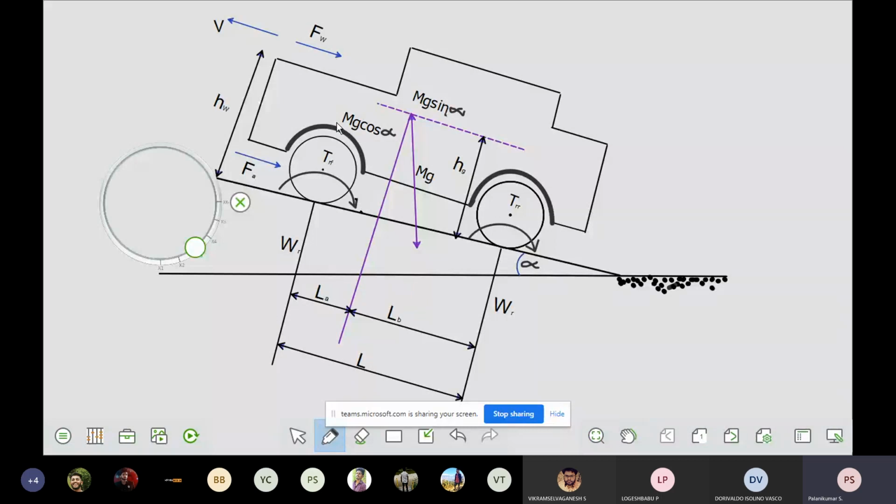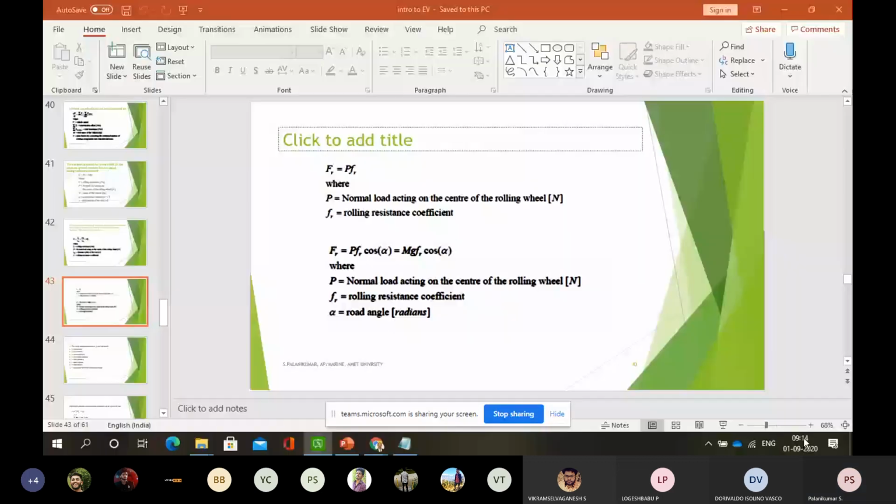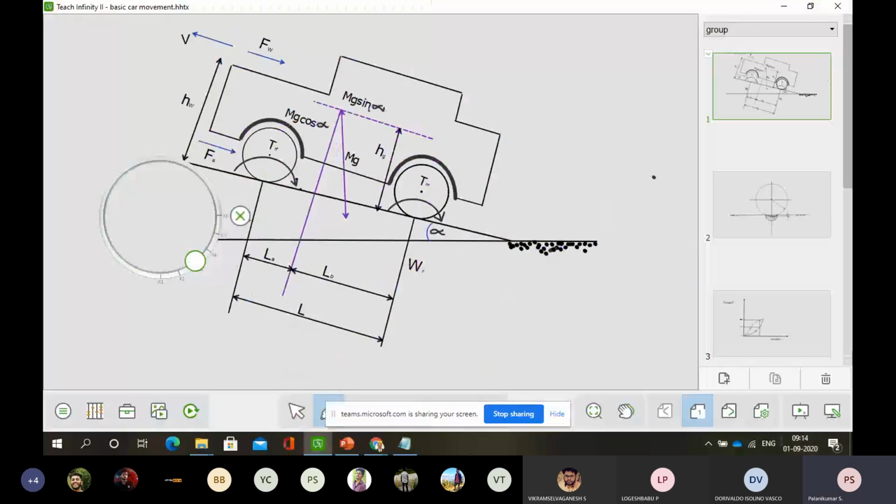When the vehicle is moving uphill or downhill, we have to take cos of alpha. Alpha is the angle the road makes with the horizontal, so that also we have to take into account. That is what I have mentioned in the PowerPoint.